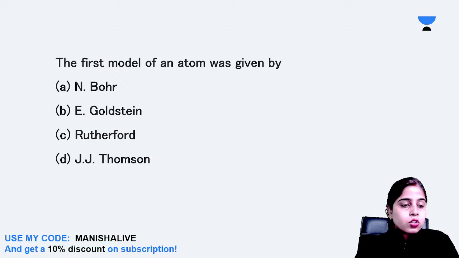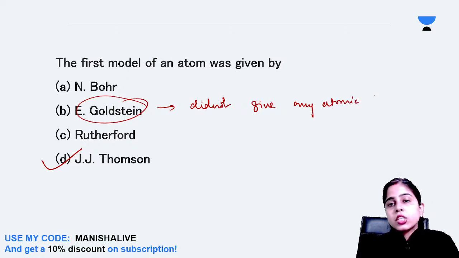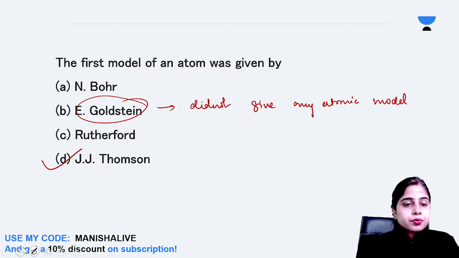Very good, Peregrine Falcon. Once again, well done. So this is your J. Thomson. He was the first one to give the model of an atom. E. Goldstein did not give any atomic model. He only discovered your protons, that is positively charged species. Clear, everyone?